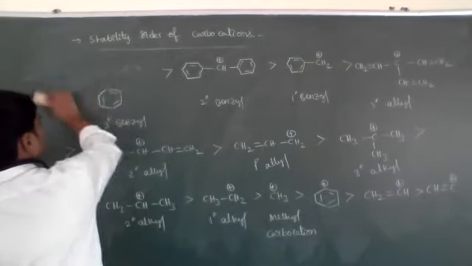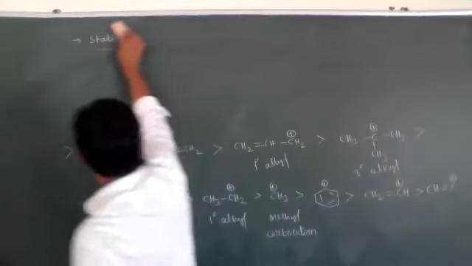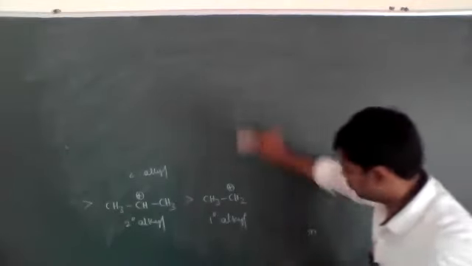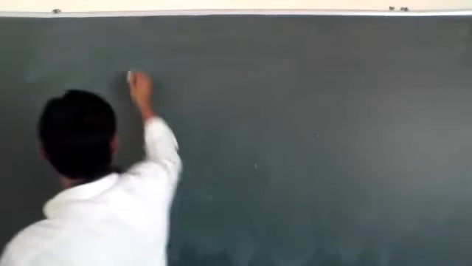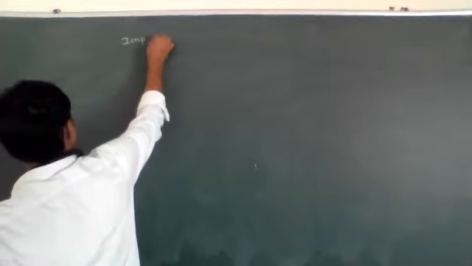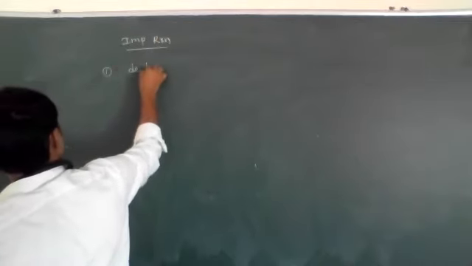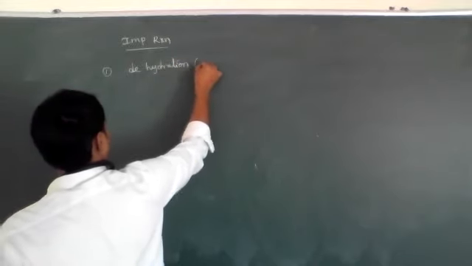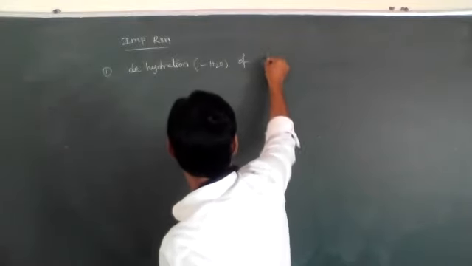Okay. Next, important reactions where carbocations are formed. Mainly dehydration reactions, dehydration of alcohols. First one is dehydration, which means loss of a water molecule, dehydration of alcohols to alkenes.